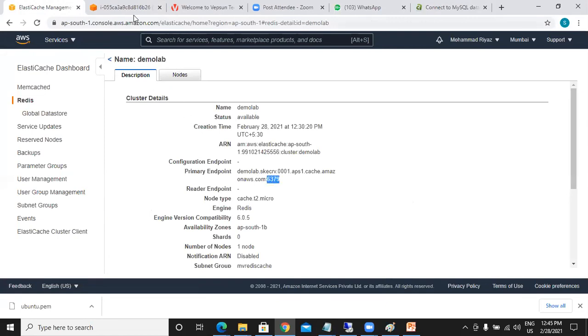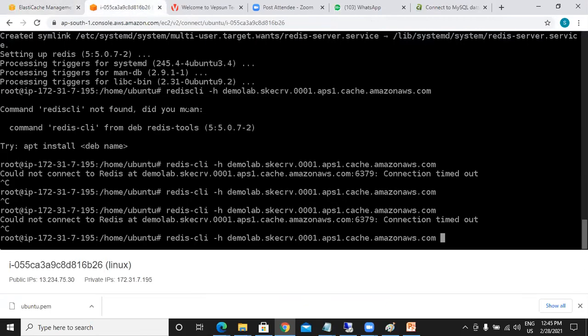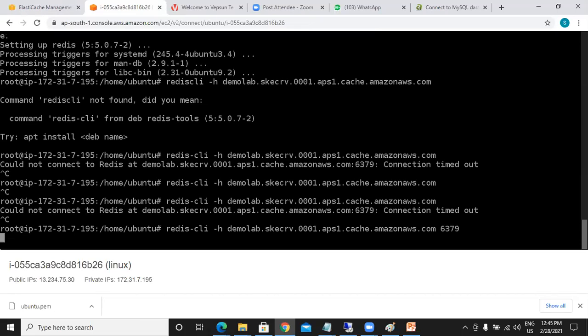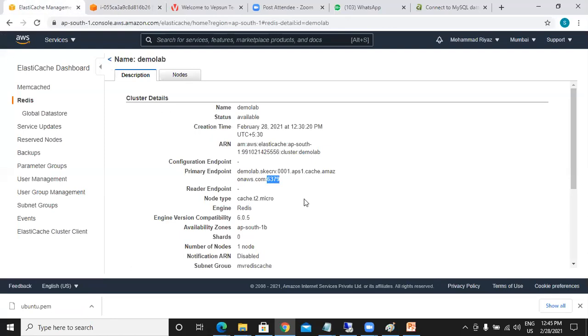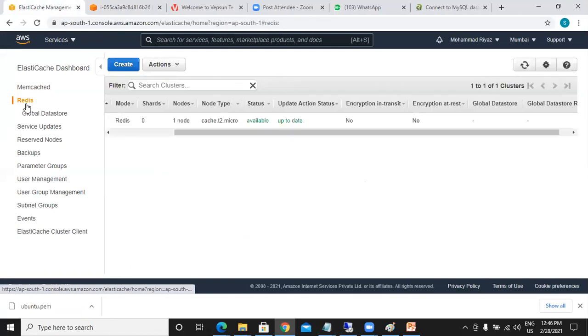Six three seven nine, right? Yes. Colon. I think put the colon or without colon. Actually, port number not required. Actually, to be honest, it should connect. Not sure why it is taking this much.